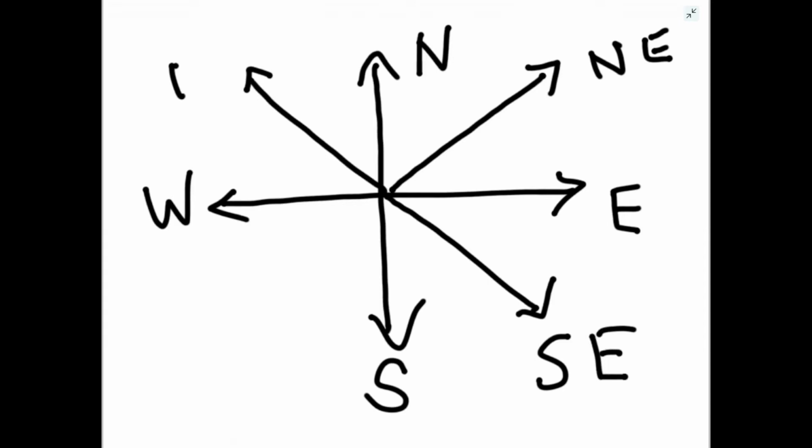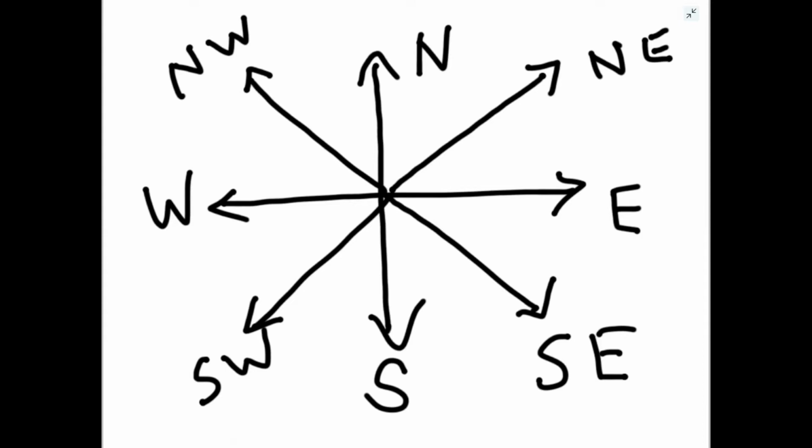This will be called northwest direction, and this will be called southwest. So now there are 4 plus 4, total 8 directions.